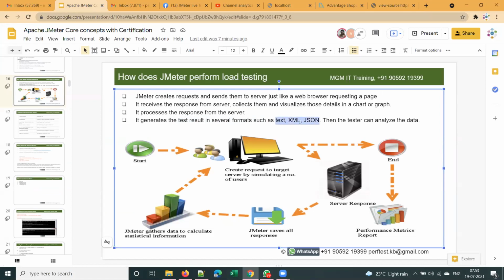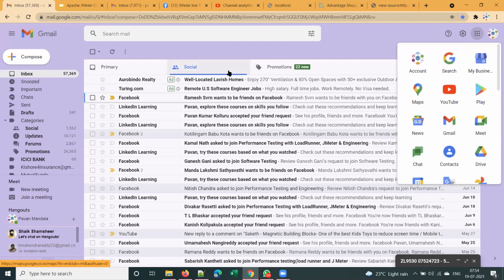Right now, new joiners came across two new terms, XML and JSON. What is the purpose of XML and JSON? The purpose of XML and JSON is to store and transport data, right? Is it clear, guys? Let me show you, I have one slide on XML and JSON in the performance testing introduction slides.